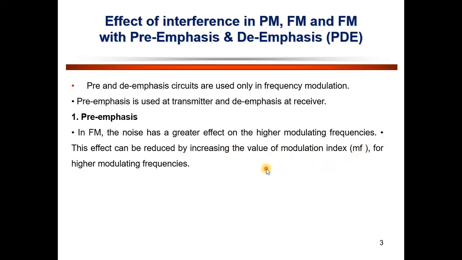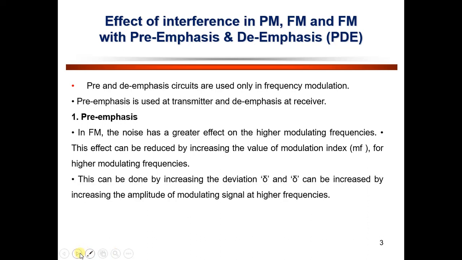To reduce this effect, we have to increase the modulation index mf for the higher modulating frequencies, and this can be done by increasing the deviation delta. Delta can be increased by increasing the amplitude of the modulating signal at higher frequency.